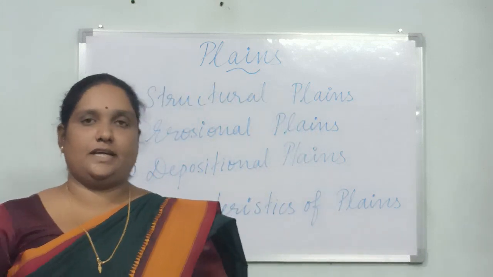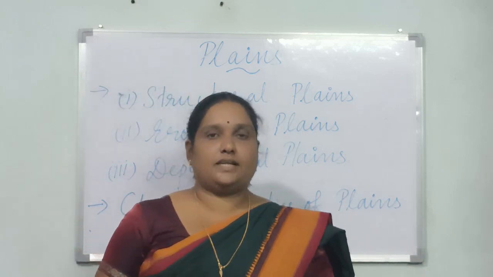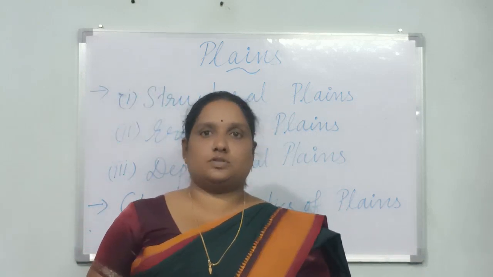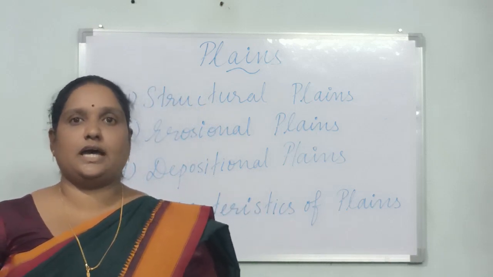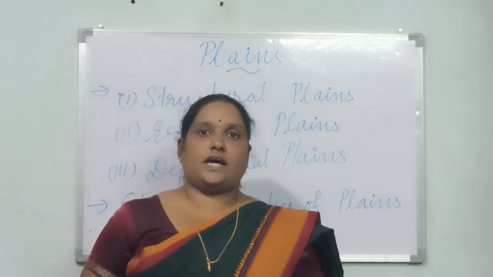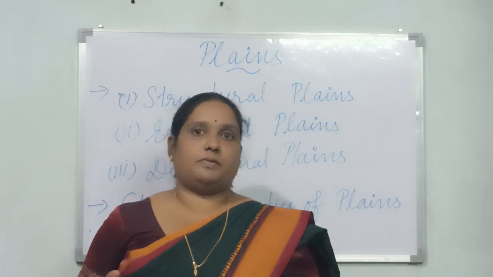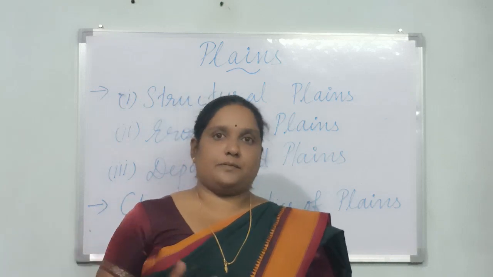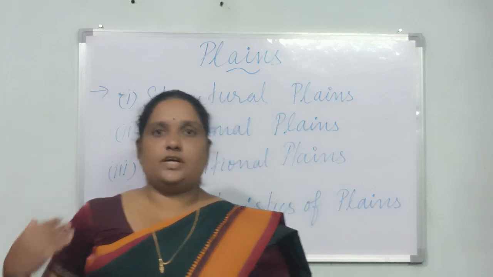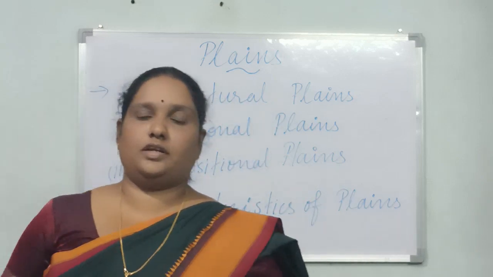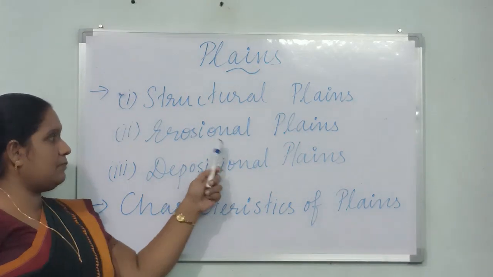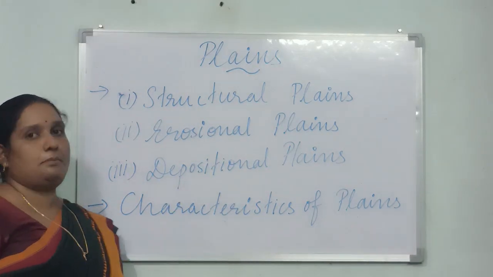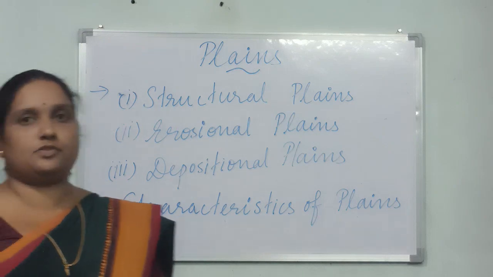What does plain land mean? Plains are flat lands, usually the most fertile place of the earth. Plains are the most fertile place, so most of the agricultural activities are on the plain, and there are different types of plains. Here we will see the first three important types of plains: structural plains, erosional plains, and depositional plains. These are the three important types of plains.